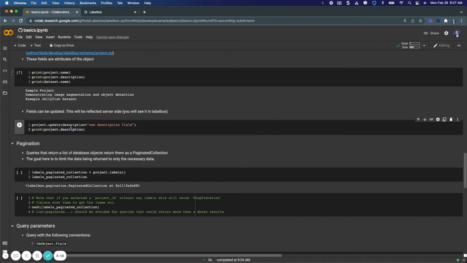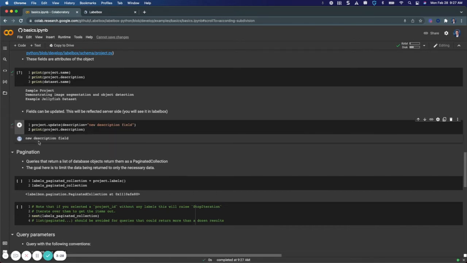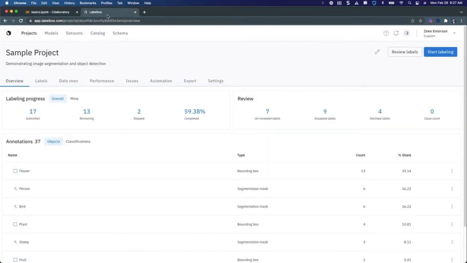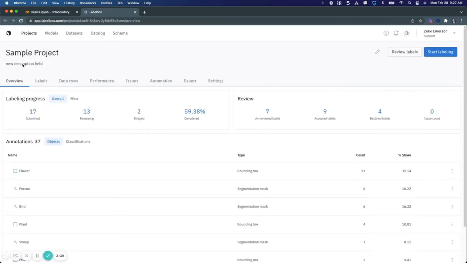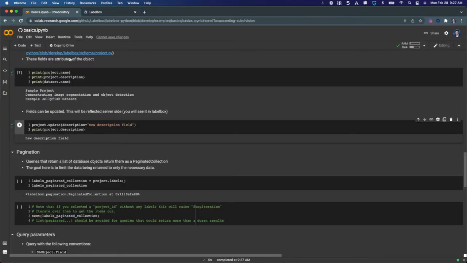So now in this cell that I have highlighted, we can demonstrate how fields can be updated. So I can update any field for a project database object by naming that field and then entering a new value for it. So if I run this cell here, we see that I've changed my description, and I'll return back to the UI. And if I refresh, we'll see that my description for this project has changed. So that's just a brief example of how we can update fields on a database object.